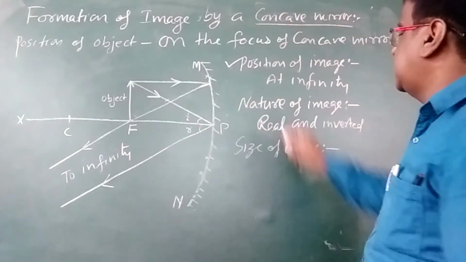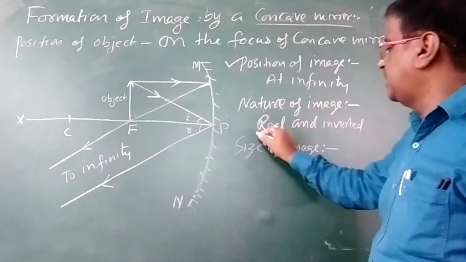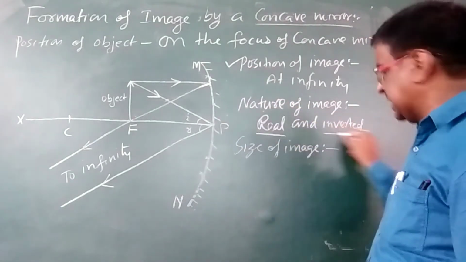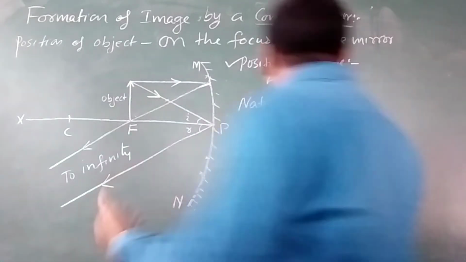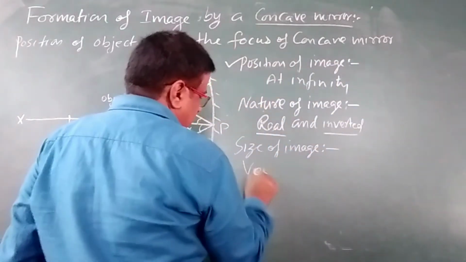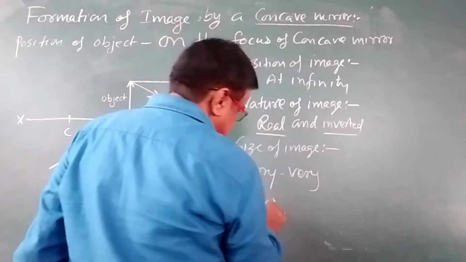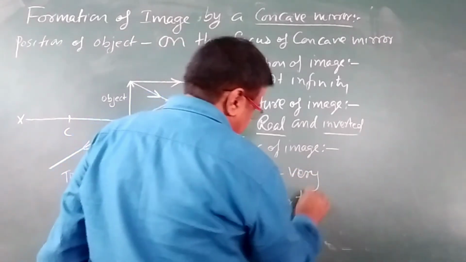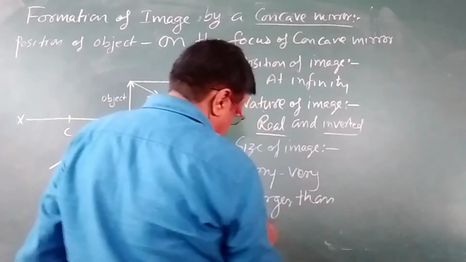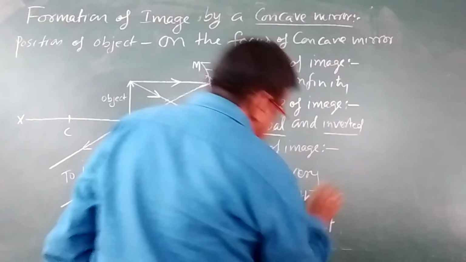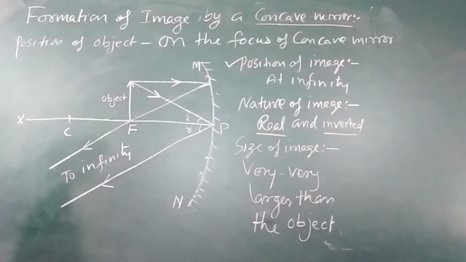Therefore, the nature of image will be real and it will be inverted. So size will be very, very larger than the object.